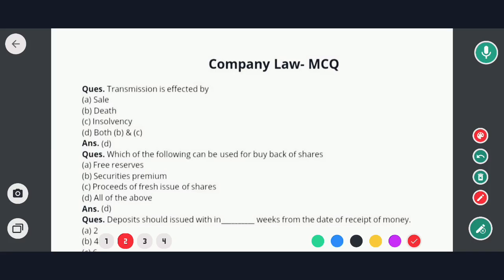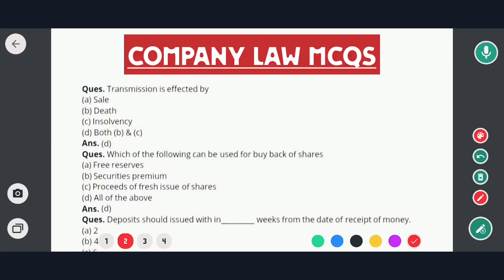Today we will solve a few most important MCQs on company law. So those who are preparing for the All India Bar Examination this year, this video lecture will be very helpful for you all.